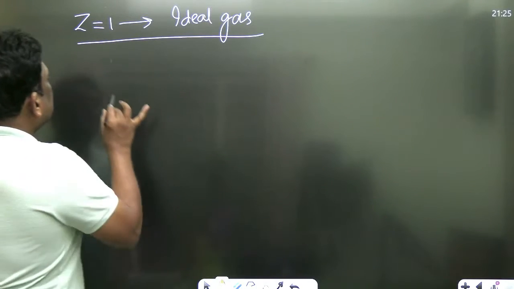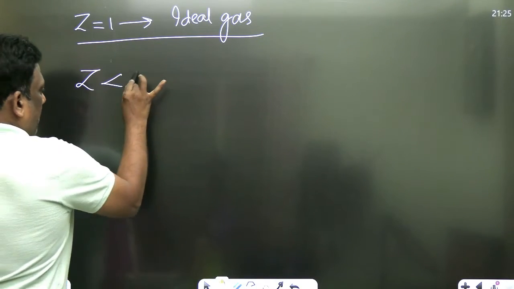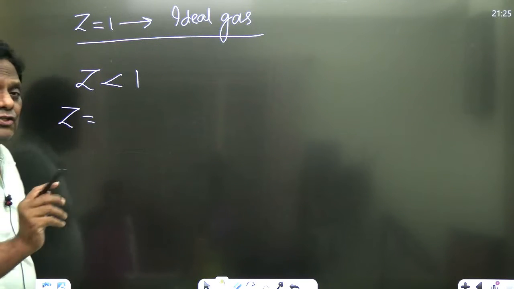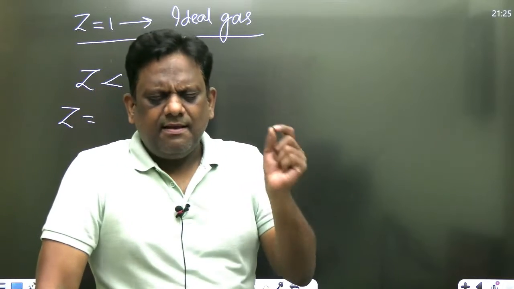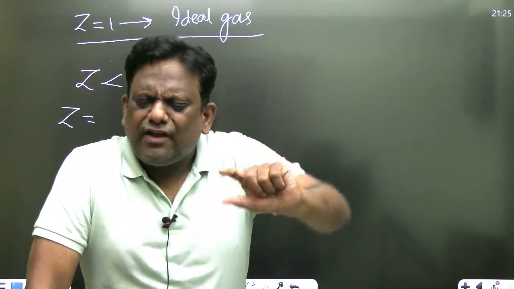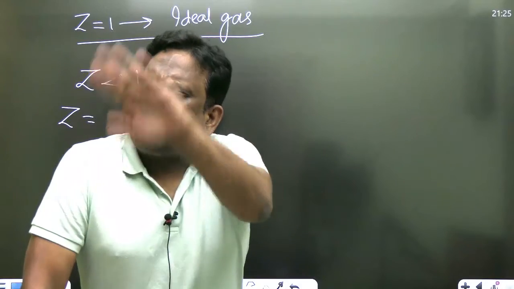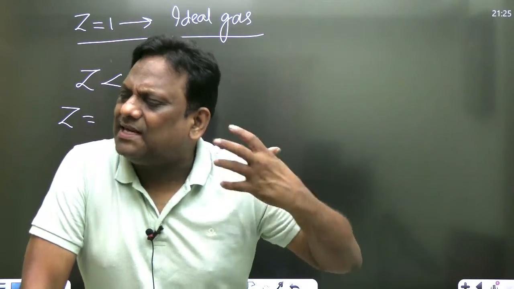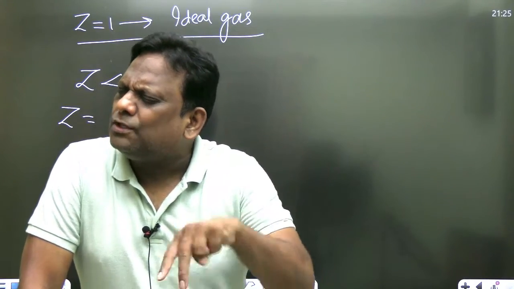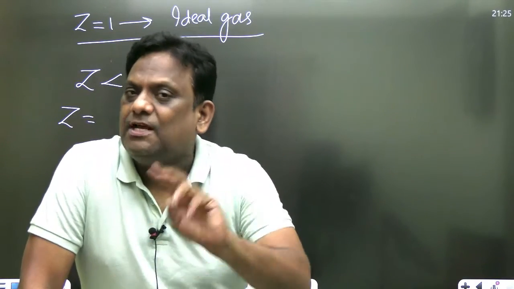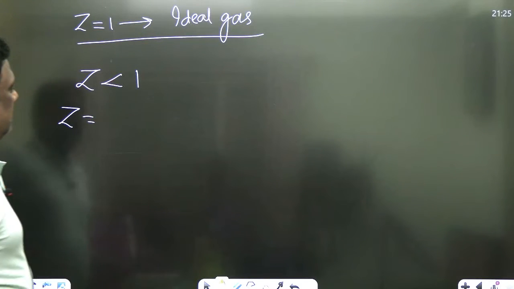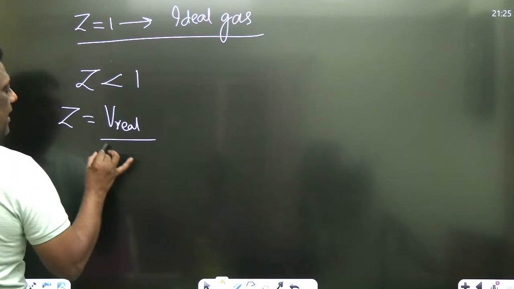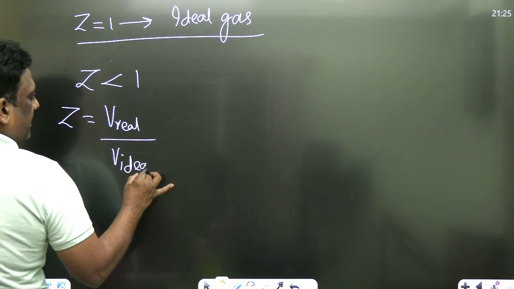Now, let us take Z less than 1. What is Z, sirs? It is actually known as deviation from ideal gas. Whenever Z is moving away from 1, it may be more than 1 or less than 1. Let us see the physical meaning of Z less than 1 and Z more than 1. Already when Z is 1, the force of attraction is equal to the force of repulsion, so the net force is 0. And you know, Z is nothing but V real by V ideal.